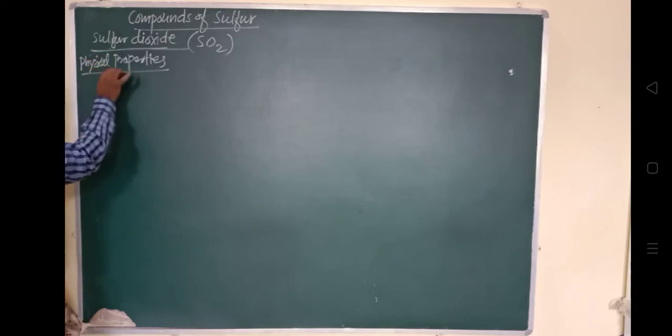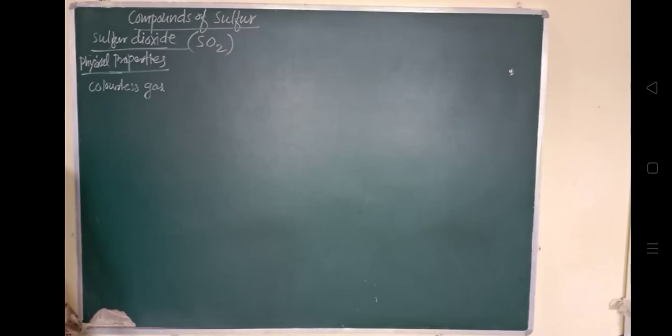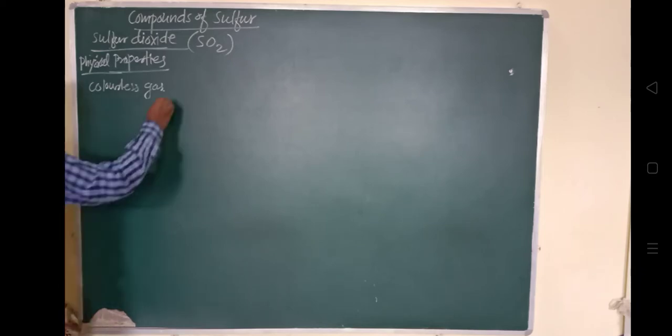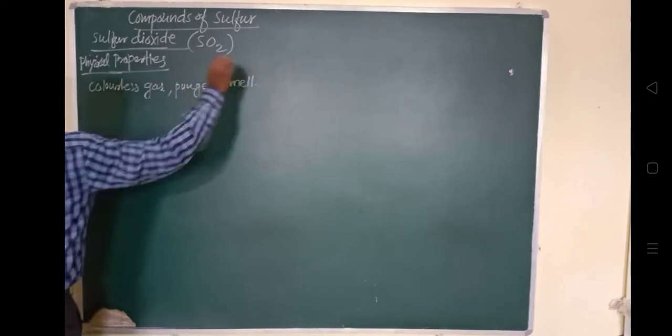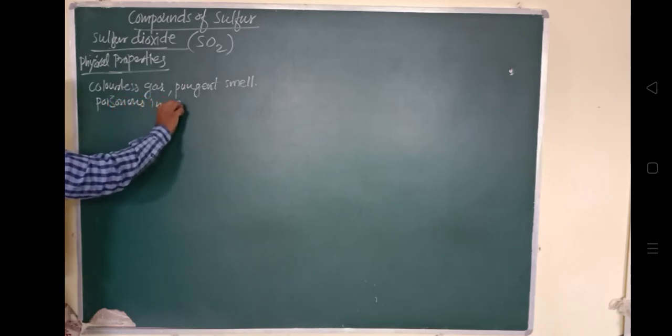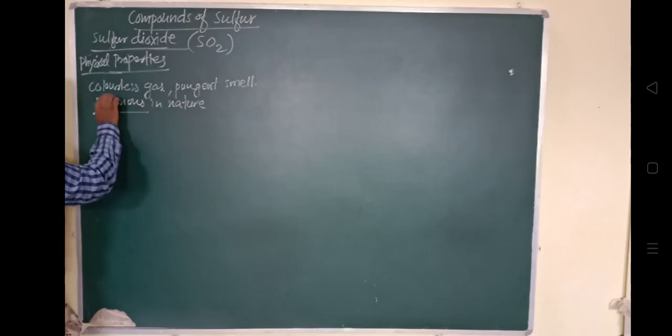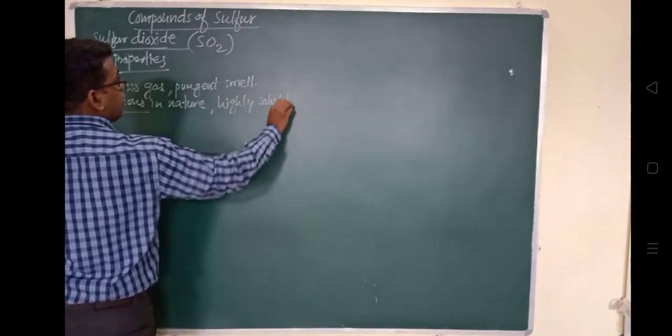It is colorless, and at normal room temperature it is present as a gas with a pungent smell. It is a colorless gas with a pungent smell, but it is poisonous in nature. It is also highly soluble in water; it dissolves in water.